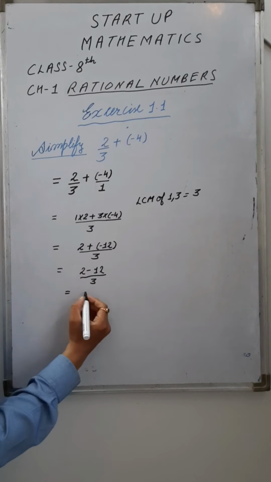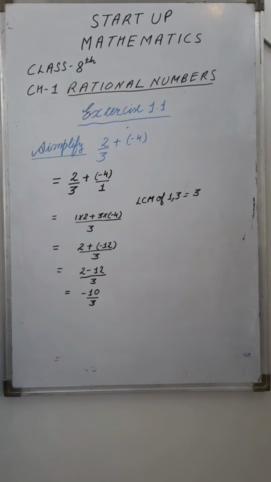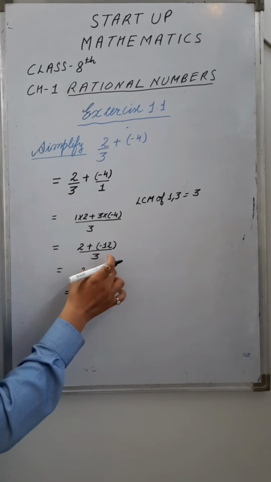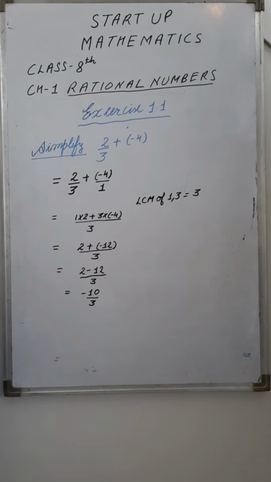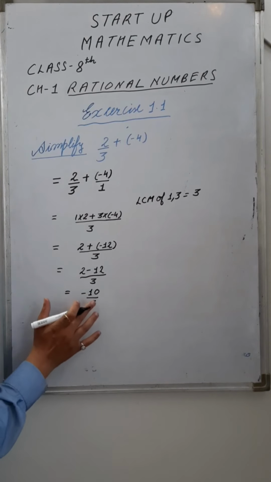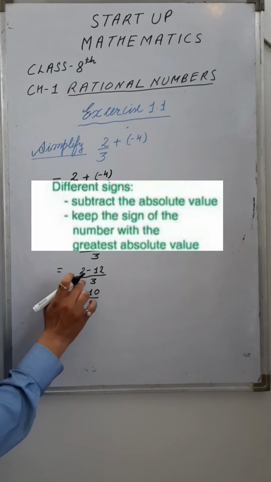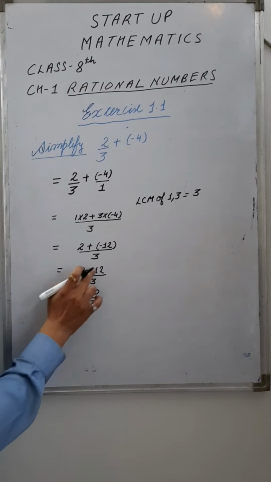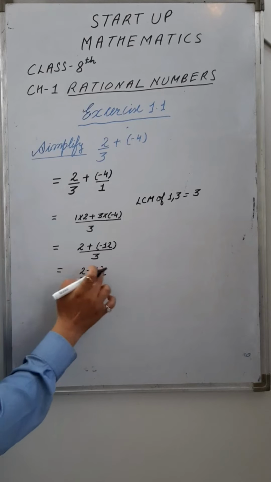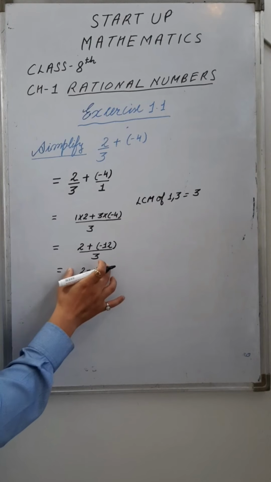So 2 minus 12 answer is minus 10 upon 3, because 12 is bigger than 2 but it has negative sign. Negative numbers are smaller. But in this case what we have to write, we have to write the sign of that number which is greater, because the result of these two numbers is subtraction, because we are subtracting them.